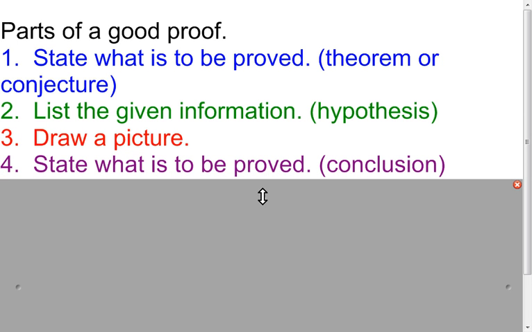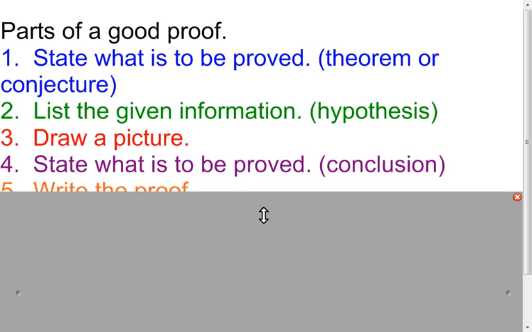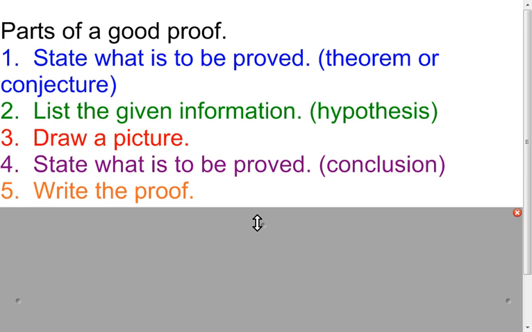Step 4, state what is to be proved, and some of you are going, but Mr. Rue, you already said that in number 1. Here's the difference between number 1 and number 4. Number 1 was that theorem or conjecture. A lot of times I would suggest trying to write that in if-then format. Step 4 is just saying rewrite what the conclusion is. That's what you're actually trying to prove. So this is the whole conditional statement, and this is just the conclusion of it. And then finally, we're going to write the proof. We're going to go through proofs, and at first it may be a bit of a struggle, but hopefully as time goes on you'll get better and better at it.